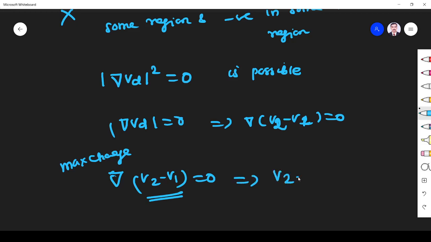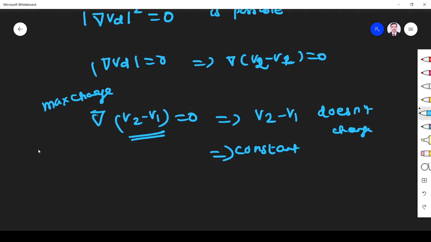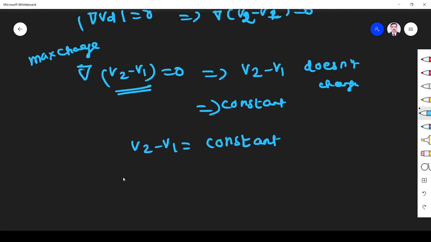That means V2 minus V1 doesn't change. Doesn't change means what? It should be constant. So if it is constant, V2 minus V1 should be constant. Then only can I have my right hand side integration as 0. Clear? So we can evaluate this constant V2 minus V1, right?